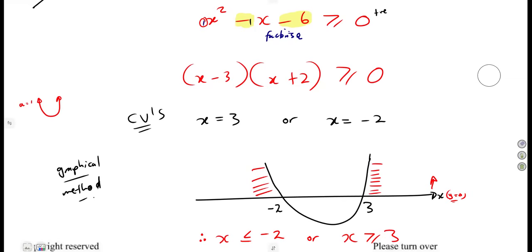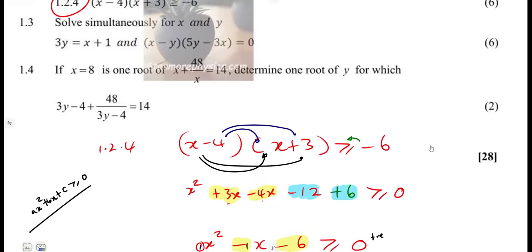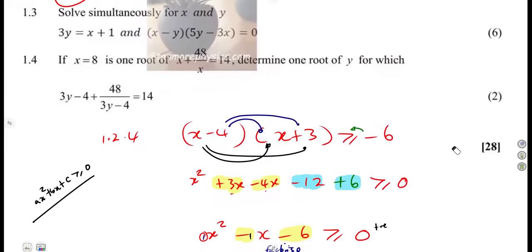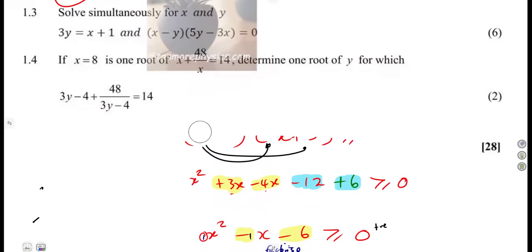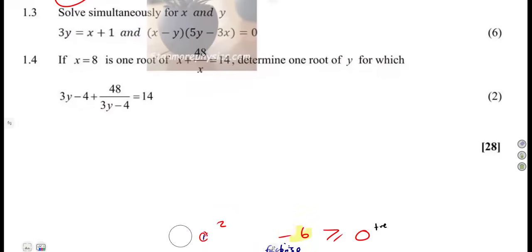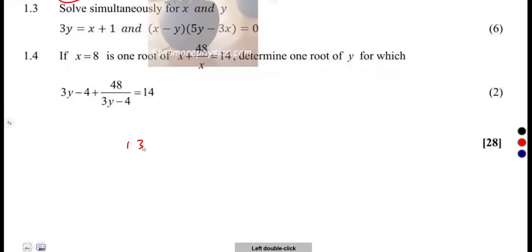But like I said, try that one for the sake of revision, and see if you're going to obtain the same answers. Then moving on to 1.3. In 1.3, we are given: solve for x and y, the given simultaneous equations. That is what you were given here, 1.3.